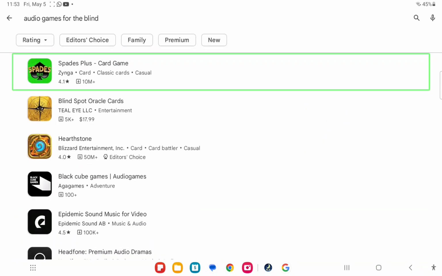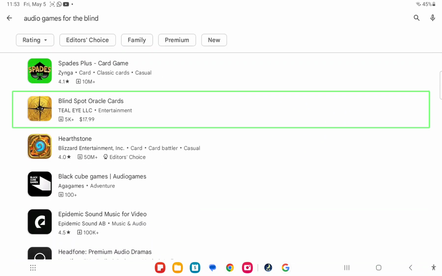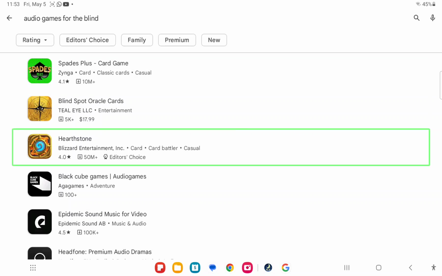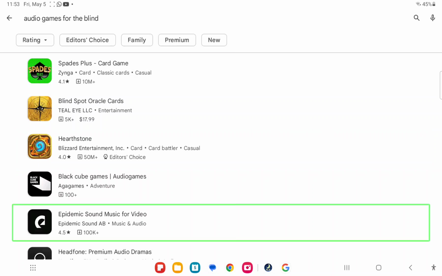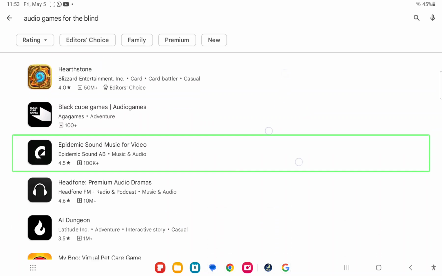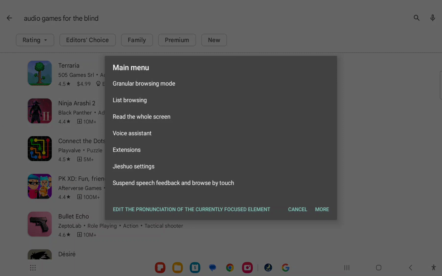Image of Apple game icon for Spades Plus. Image of Apple game icon for Blind Spot Oracle. Image of Apple game icon for Hearthstone. Image of Apple game icon for Black Cube Game. Image of Apple game icon for Epidemic Sound. Main menu.